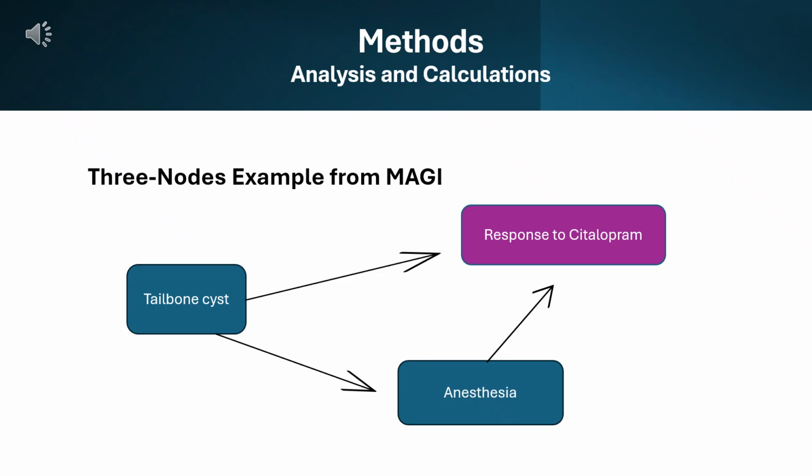A 3-node analysis involves the interactions of 3 distinct concepts, which could include sequences or several conditions simultaneously occurring in a patient's file. The purpose is to explore for complex relationships. The example we have here references a 3-node network from MAGI, and the example given is citalopram response, tailbone cyst, and anesthesia.